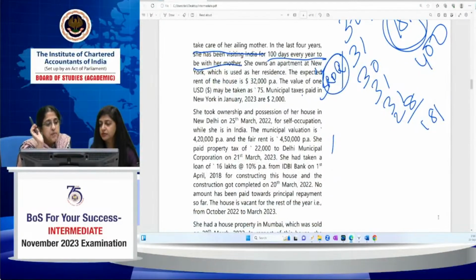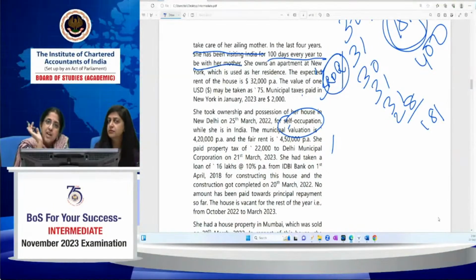She took ownership and possession of a house in New Delhi on 25th March 2020. It's for self-occupation. So the municipal value is given, fair value is given. Then in case of a self-occupied house property, the annual value is nil. You need not see municipal valuation, fair valuation. As of now, they've mentioned only about one house, so it cannot be a deemed let out house property. Anyway, two houses you can treat as self-occupied. So none of these things are relevant. It's a self-occupied property. What is relevant in this case?